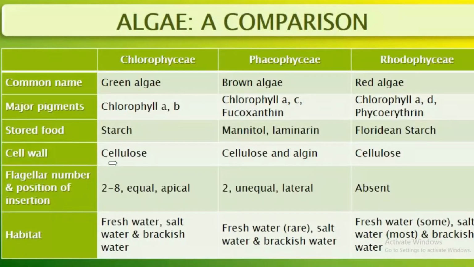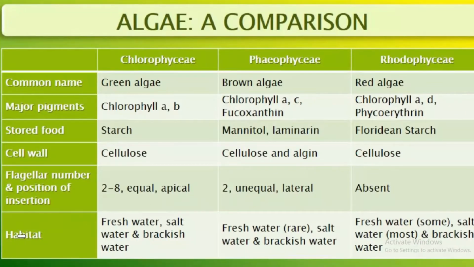Cell wall: Chlorophyceae, cellulose. In brown algae, the cell wall is made up of cellulose and algin. In Rhodophyceae, the cell wall is made up of cellulose. What about the flagella? In Rhodophyceae, flagella are absent. In brown algae, two unequal flagella are found laterally. In Chlorophyceae, there are 2 to 8 equal flagella present at the apex.